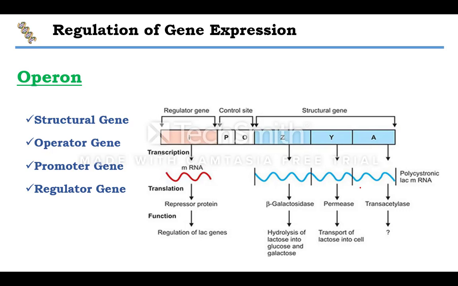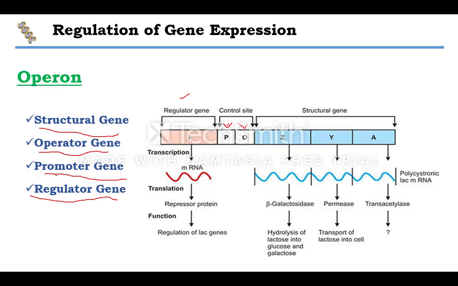You see the operon in this diagram. You can see the regulatory gene, and the control site. The operator and promoter are the two sites present here. The control site is shown, and the structural genes Z, Y and A are the structural genes. Then in the control site, operator, then promoter, these are the control site, and the regulator gene or regulatory gene is called the I gene, designated by I.